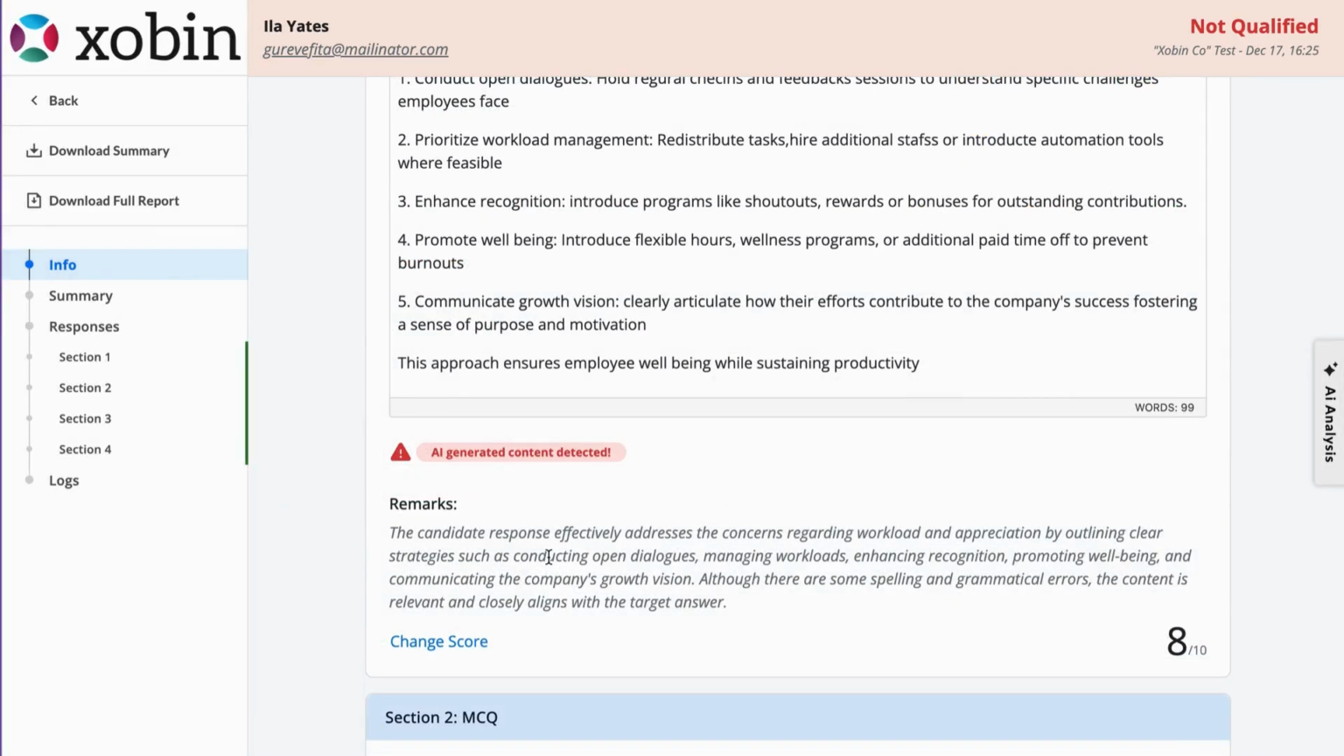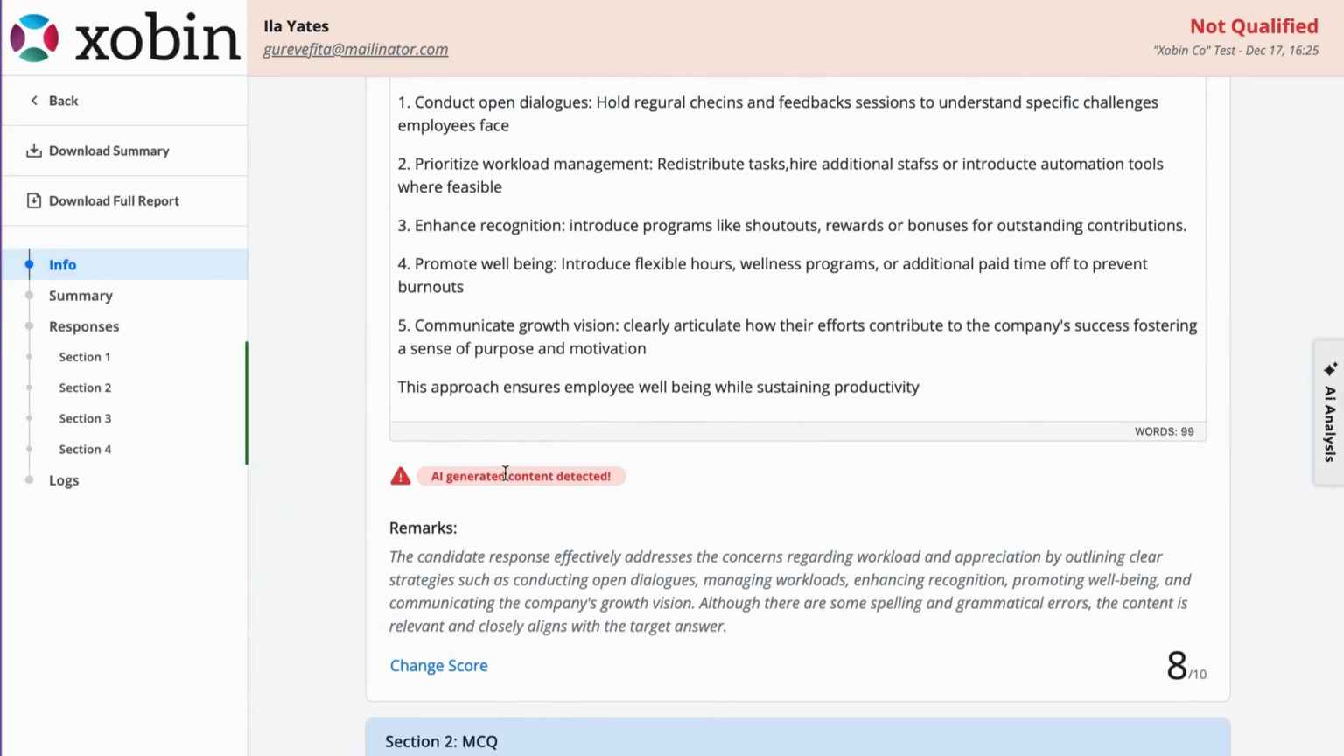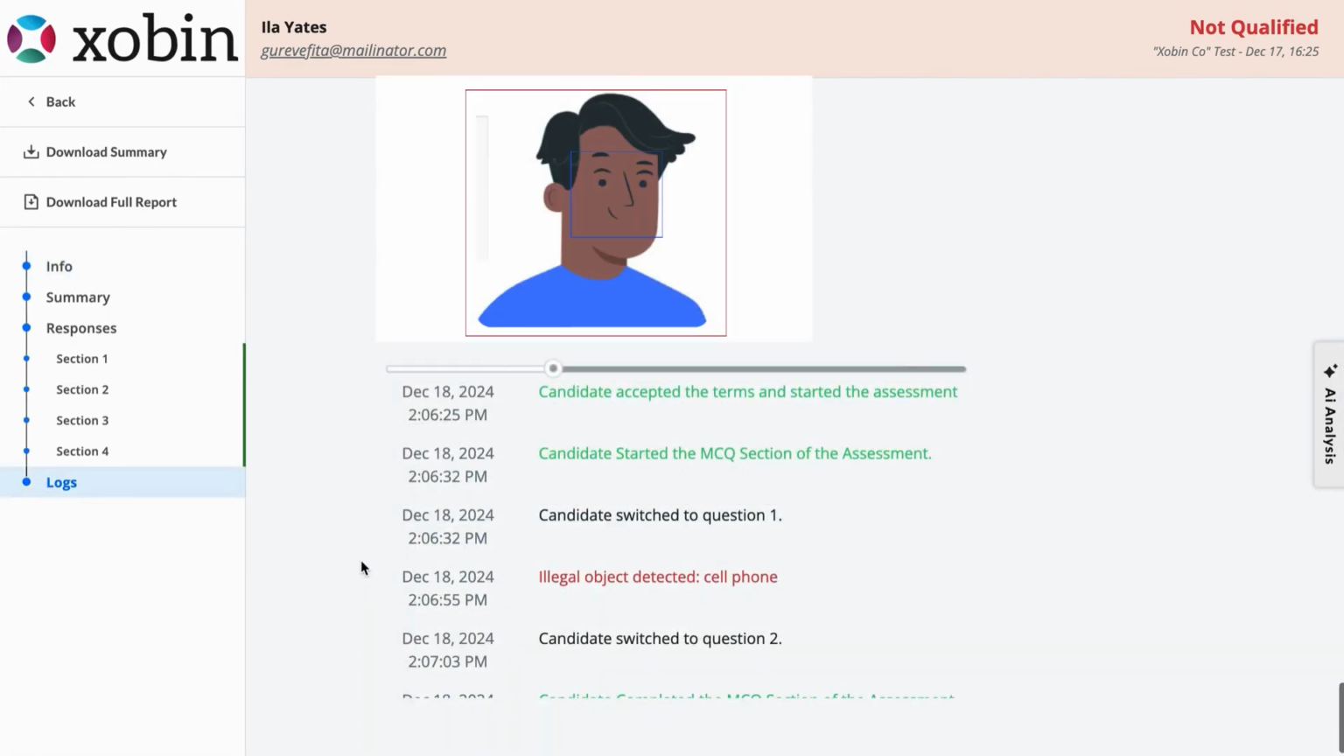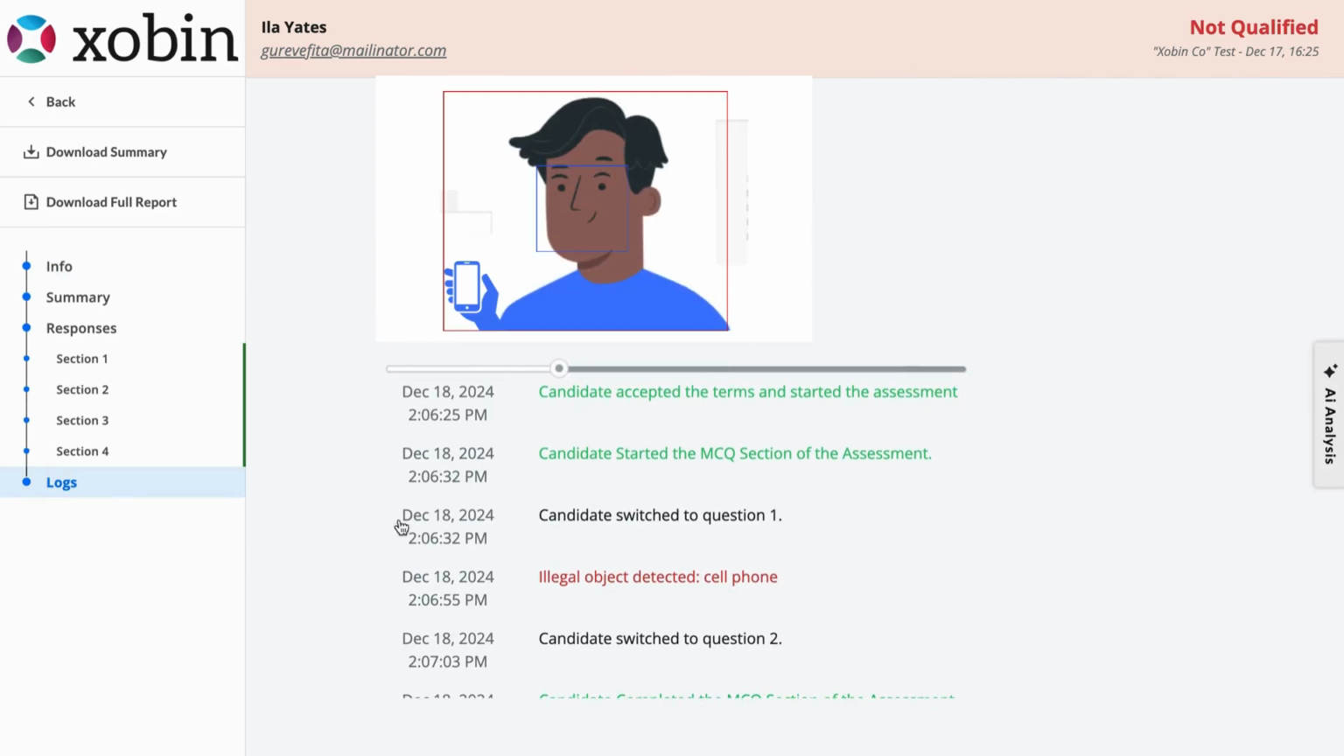Also, for some questions, the candidate used AI-generated answers. With our AI content detection feature, answers are flagged and marked with a tag which you can easily see in reports. And you can also find the logs, which give you an exact picture of the candidate, as they include all the scenarios of these violations.